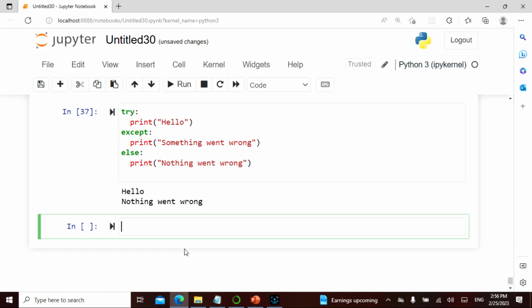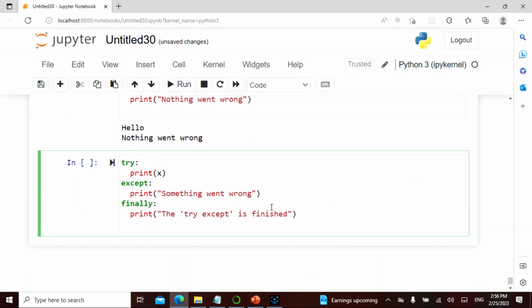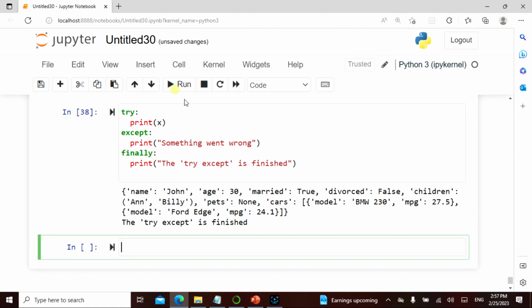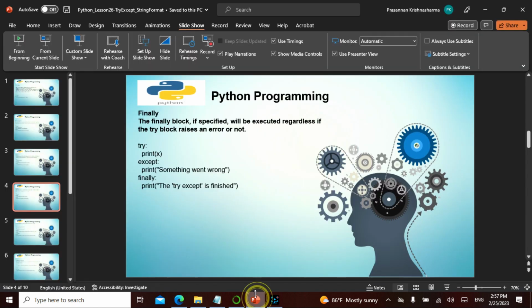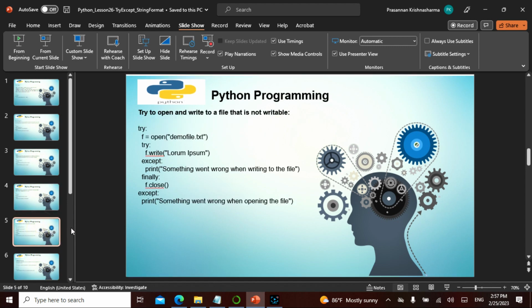So let's also try doing this. Okay, so nothing went wrong. It's going to be finished because there is no error here. It is actually picking up from a JSON, from the previous lecture, so that is okay. So this is what the finally does.